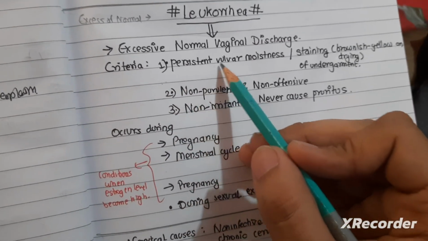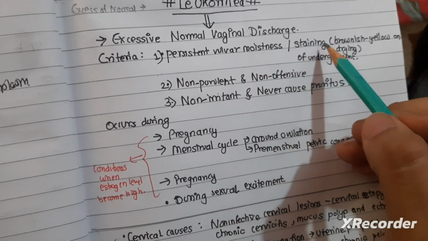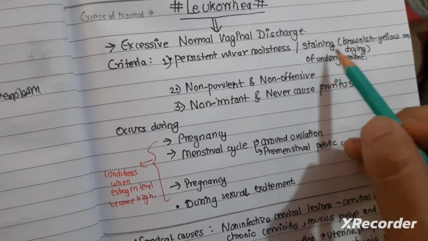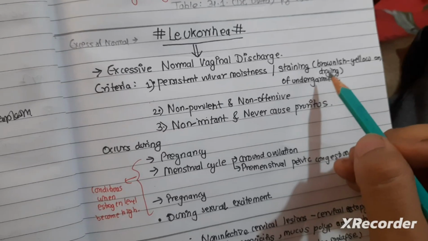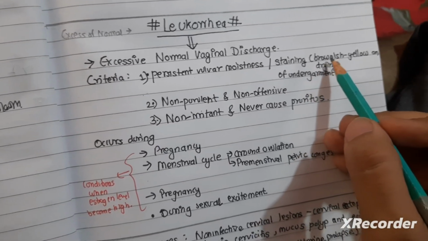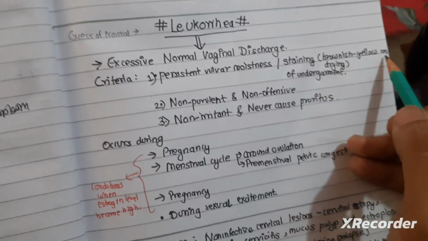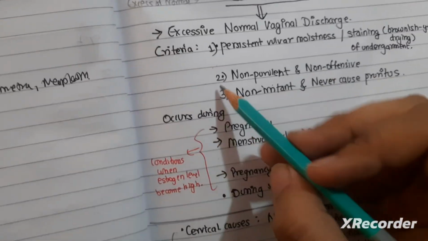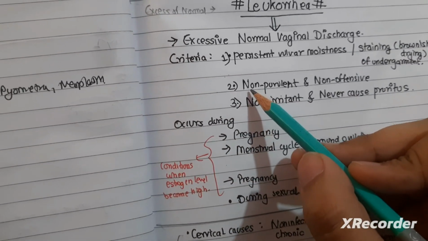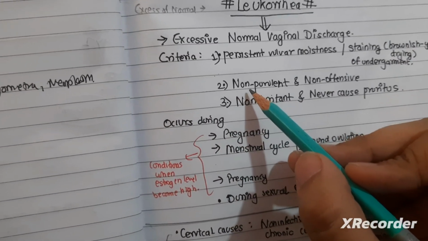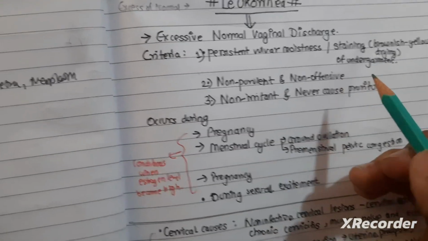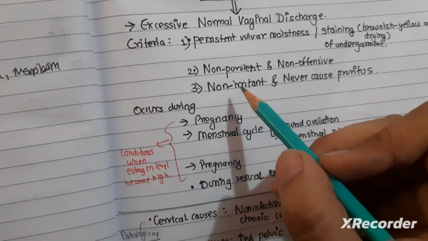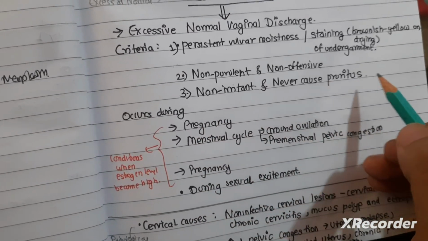Firstly, there should be persistent vulvar moistness and staining of the undergarment, which after drying should be brownish yellow. The vaginal discharge should be non-purulent, non-offensive, and non-irritant, and it never causes pruritus.